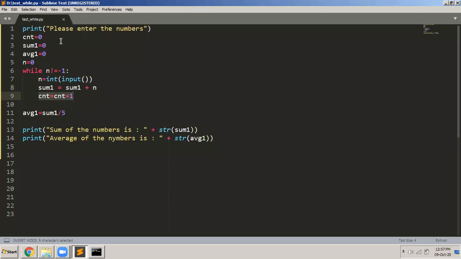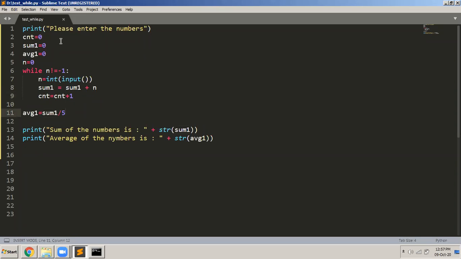It is not always 5 like in the first example. Here the number can be variable. The user may enter only 5 numbers, 10 numbers, 20 numbers, or only 3 numbers. So I want to know how many numbers the user has entered. That's why I take a variable called count, CNT, and keep incrementing it in the loop. The number the user enters will get summed up and stored into the variable sum, but how many numbers altogether will come into count.